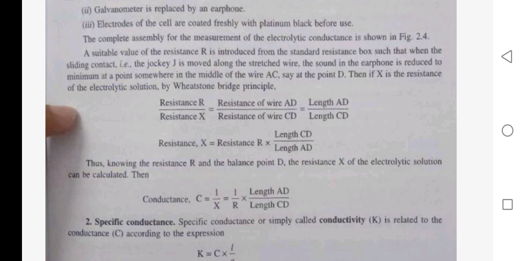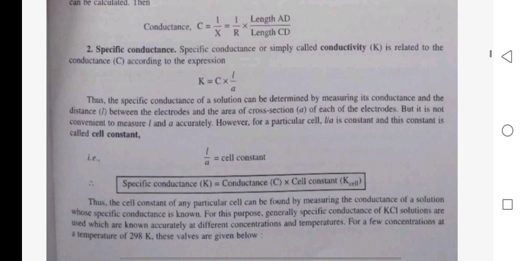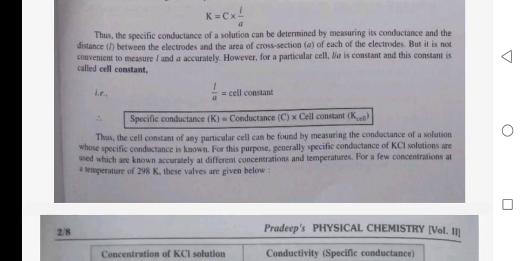Then, conductance C is equal to 1 upon X, which is equal to 1 upon R into length AD upon length CD. Specific conductance, or simply conductivity, is related to the conductance according to the expression K is equal to C into L upon A. Thus, the specific conductance of a solution can be determined by measuring its conductance, the distance between the electrodes and the area of cross section of each of these electrodes.